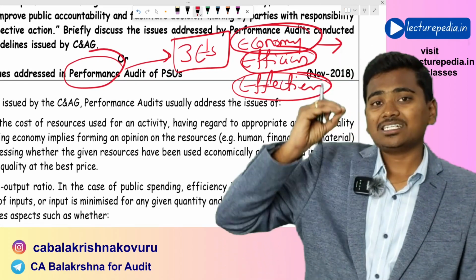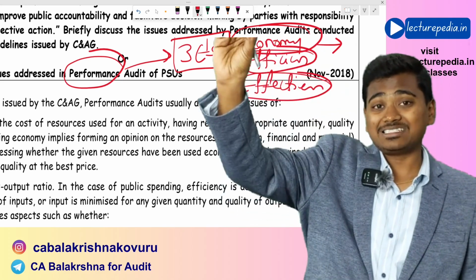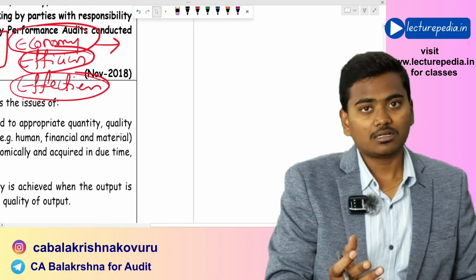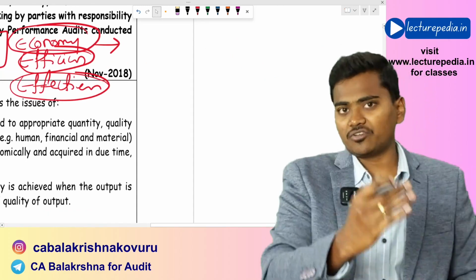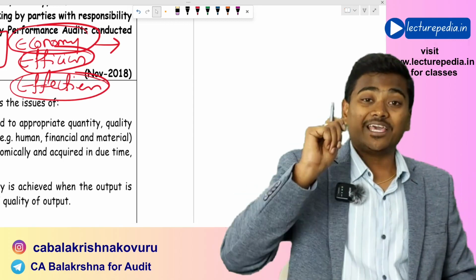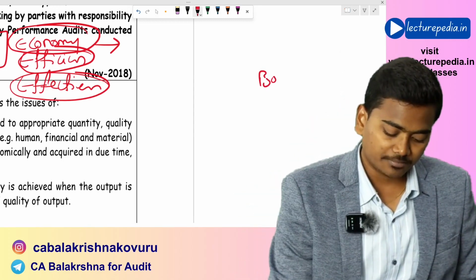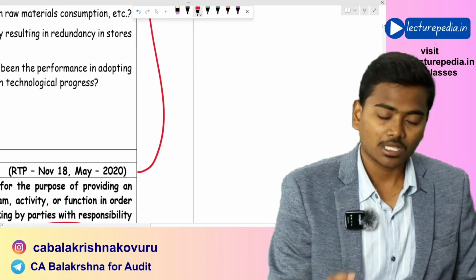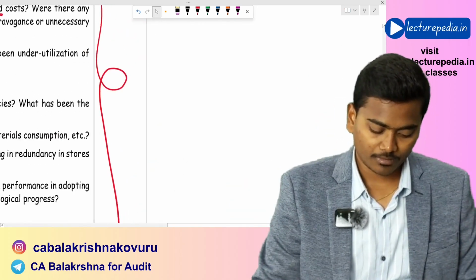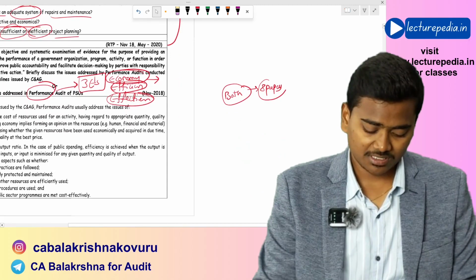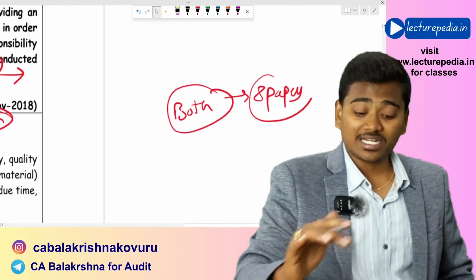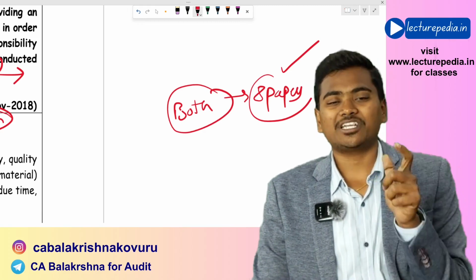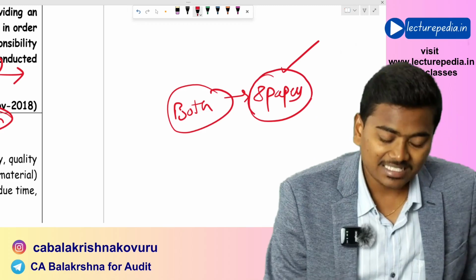Basically, effectiveness is related to whether the desired objective, the end goals, the final result has been achieved or not. Let's say, for example, you are preparing for your CA examinations. Let's say you are preparing for both the groups. So your aim is to clear both the groups. That means 8 papers. This is your aim. Now you have given your examinations and you have cleared 8 papers. Then it will be said that you have worked more effectively because your end result is achieved.